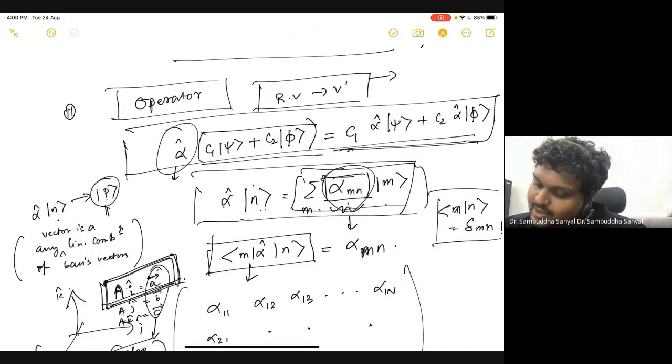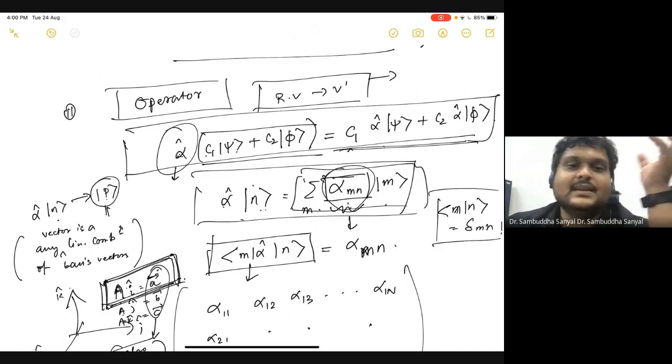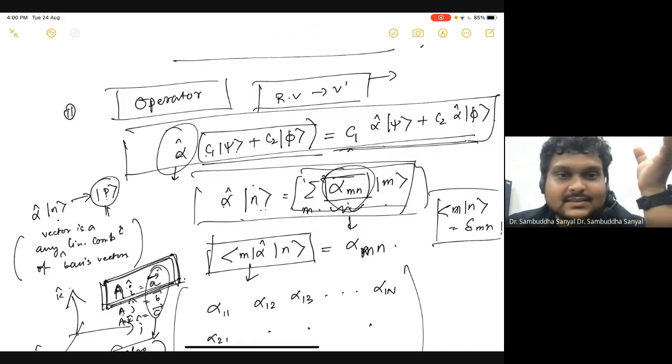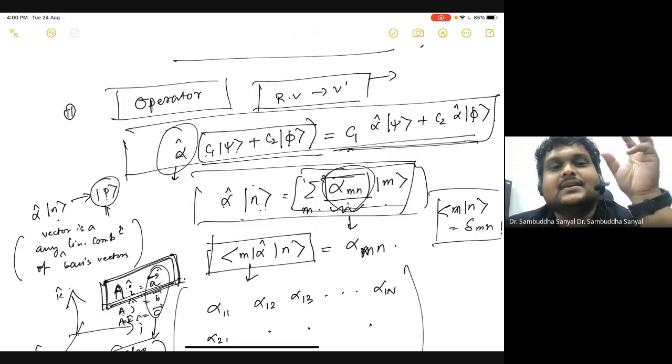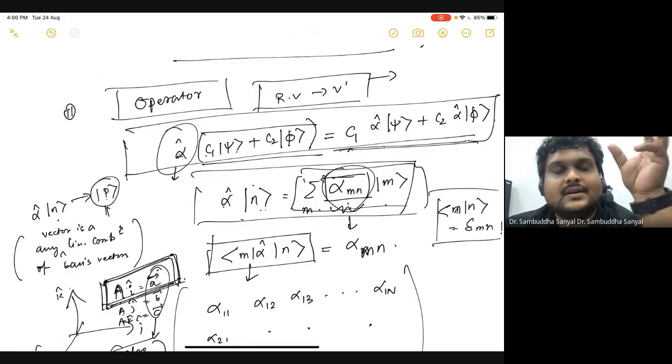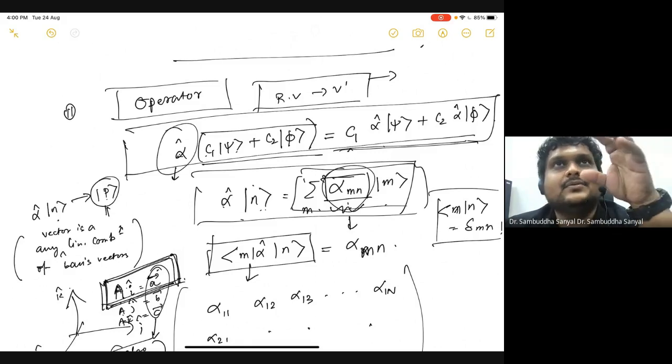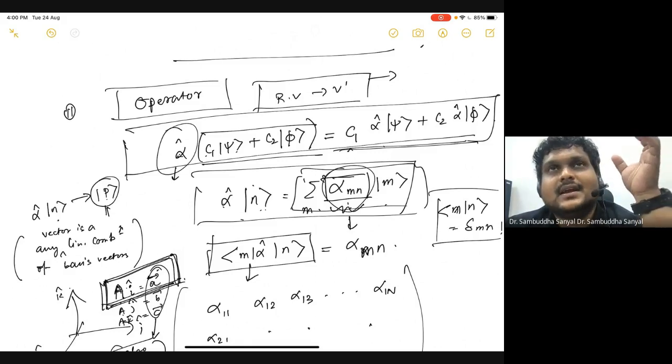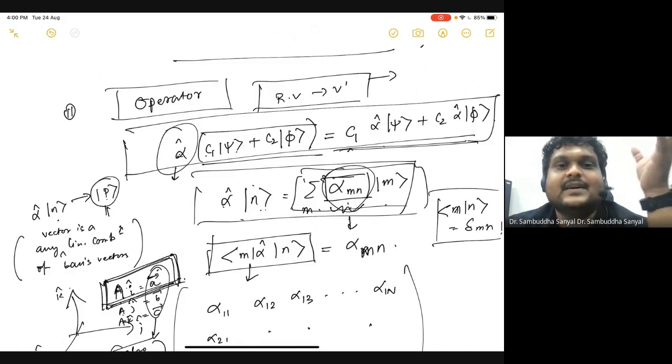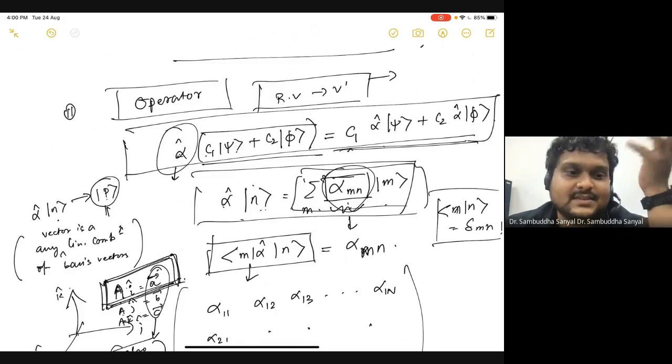If you know the operation of the transformation on any vector, you know the operation on a vector which is a combination of those vectors. Therefore, since any vector is a linear superposition of basis vectors, if you understand how a transformation acts on a basis vector, then you know how it acts on any vector, because any vector is a superposition of basis vectors.